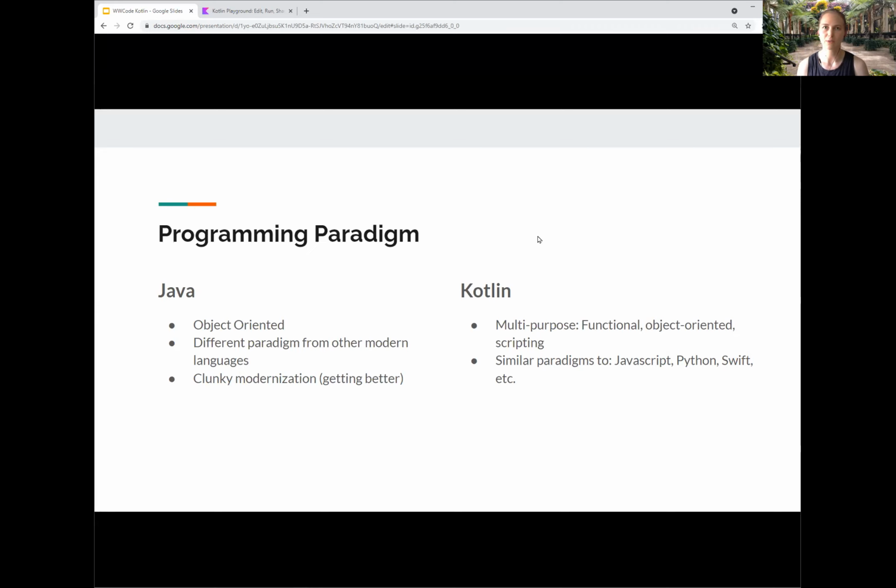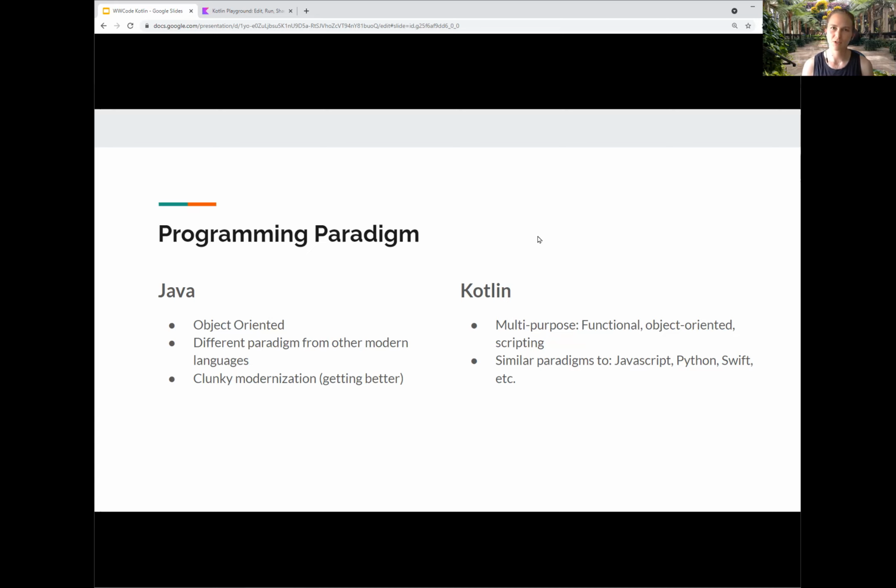And when I say modern languages, I mean the current form of something like JavaScript, Python, or Swift, where those paradigms move more towards reactive programming or functional programming. That isn't to say Java is only object-oriented. It is constantly being updated to incorporate those paradigms, but that modernization can be a little bit clunky. And I'll highlight some of that clunkiness a little later on in the presentation.